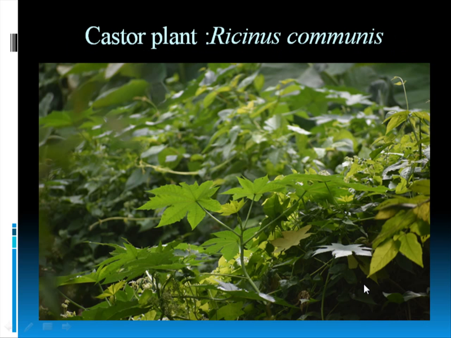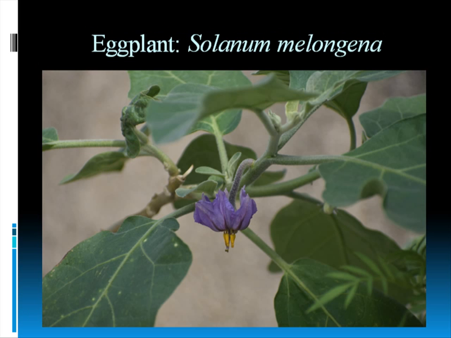Then castor plant, Ricinus communis. So we see castor butterflies mostly sitting on this plant. I have noticed that myself while photographing. Castor butterflies mostly sit on this plant. Then eggplant, this is very common. We eat this as a vegetable, eggplant or brinjal, and this is Solanum melongena. And we see butterflies on the underside of the eggplant leaves. Many caterpillars we have seen. Most are moths, but some of them are butterflies, and they feed upon the leaves.